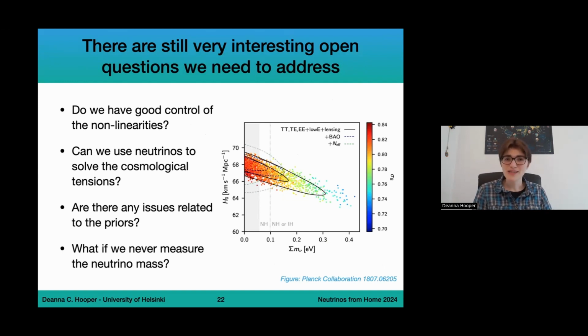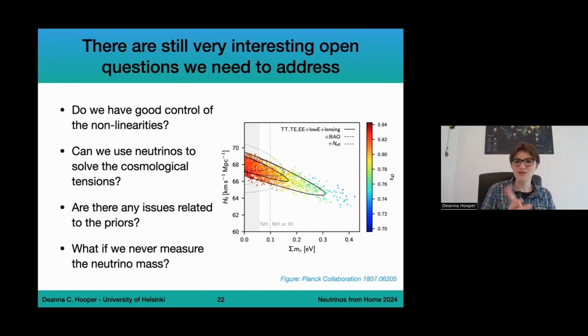Another very cool question that I didn't discuss here: I mentioned that a lot of our bounds are directly dependent on the model that we are considering. And I did mention that there is this kind of degeneracy between N effective and the Hubble parameter, which comes from reabsorbing the background effects. So the big question is, can we use neutrinos to solve the cosmological tensions? This is something that we'll be discussing in other talks.